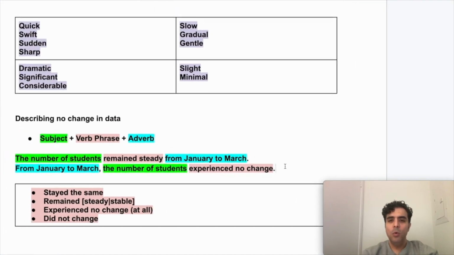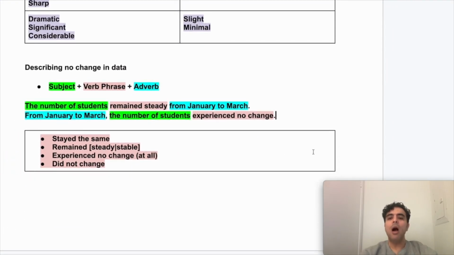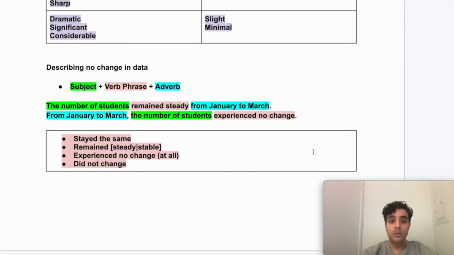Now, you might be wondering at this point, how do we describe the amount? Like, if it's the same, we still have to mention what number it was stuck on, right? So what was that number where it remained steady or stable? Well, this is easy. You could use at, right? So the preposition for describing amounts in adverbial form is at. I'll show you. So for example, you could say remained steady at 20% from January to March.